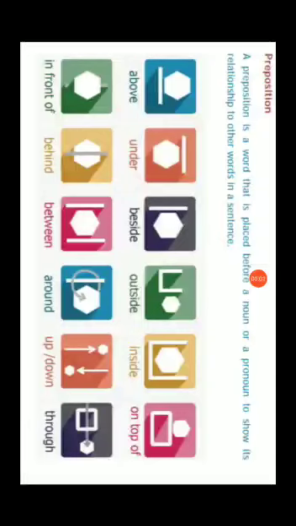Namaste students. For the last few classes we have been discussing some parts of speech like noun, pronoun, adjective, verb and adverb. Today we are going to see what a preposition is.